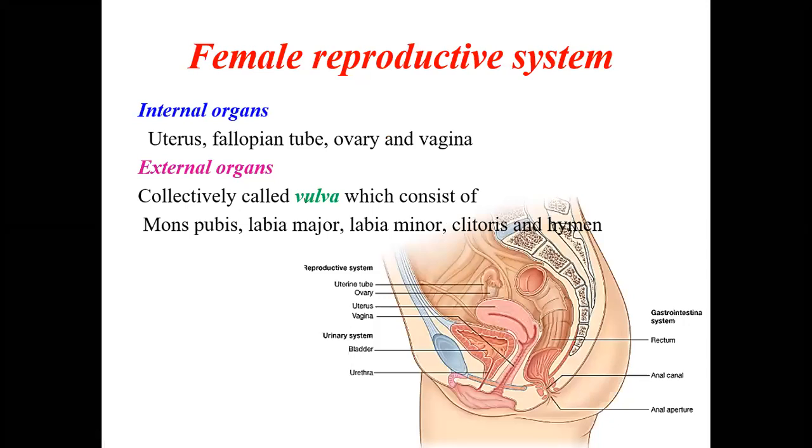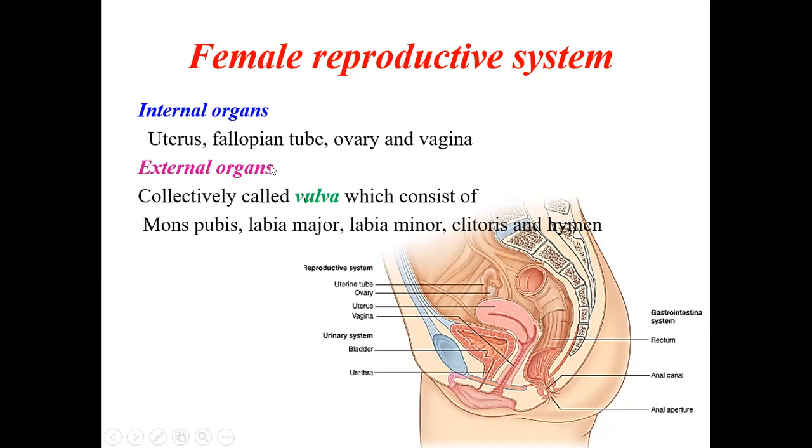Now going to the next part, that is the female reproductive system. All the organs are within the pelvis, and again, just like in the male, these are divided into external and internal. The most important will be the internal organs like the uterus. Here you can see a side view of the female pelvis. You can see the uterus. Then there are fallopian tubes, also called uterine tubes or oviducts. Then there is the ovary here, and here is the vagina.